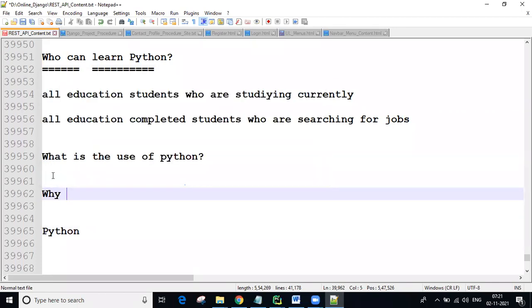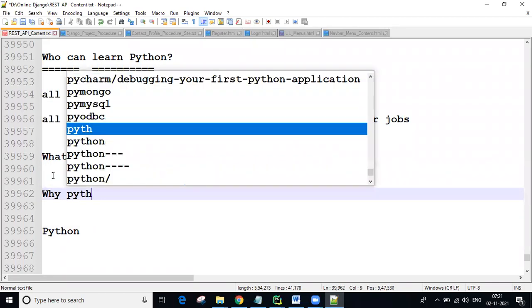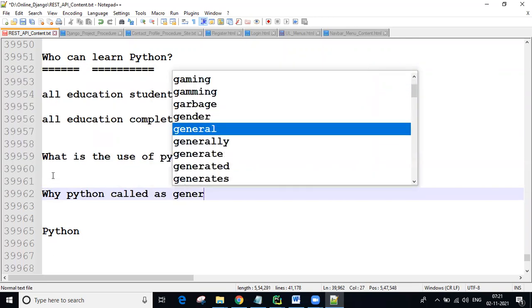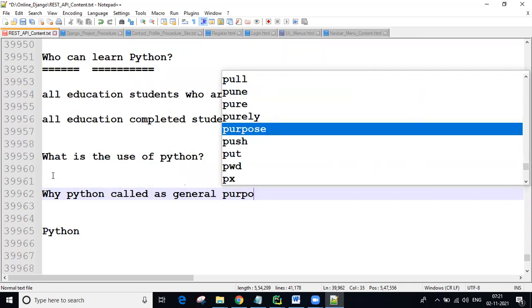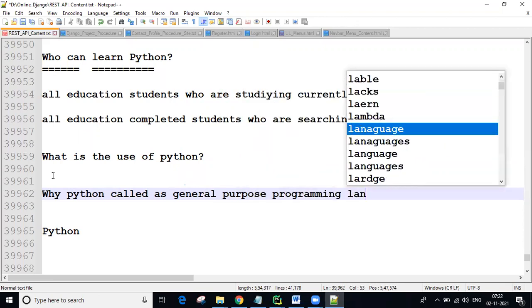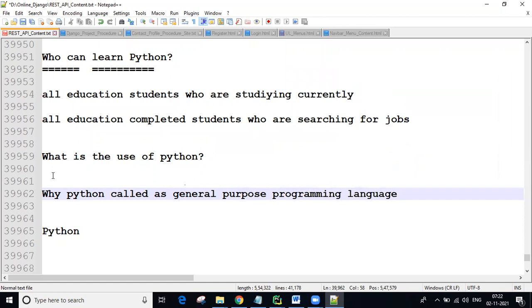Question, guys: these are all one-word questions. Why is Python called a general purpose programming language? To learn all other courses. What we just discussed is the only answer for this also.